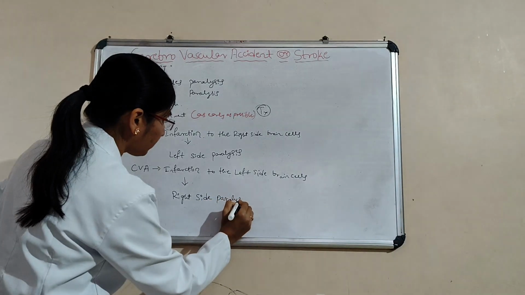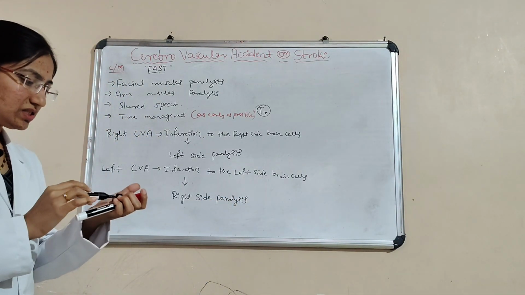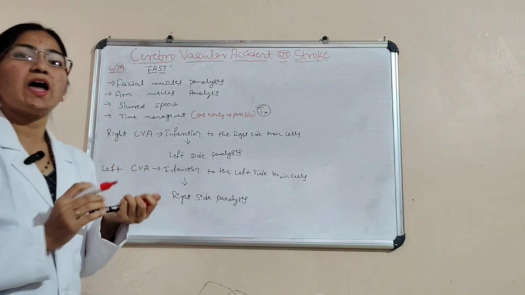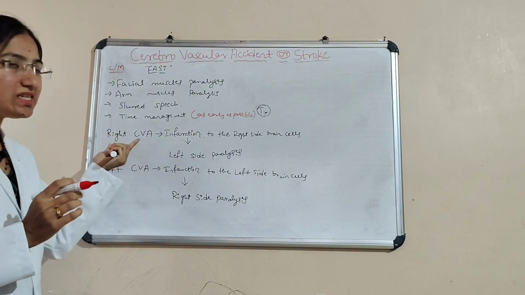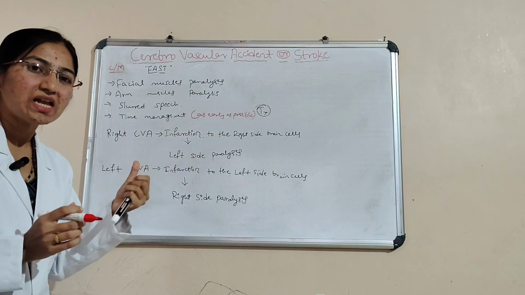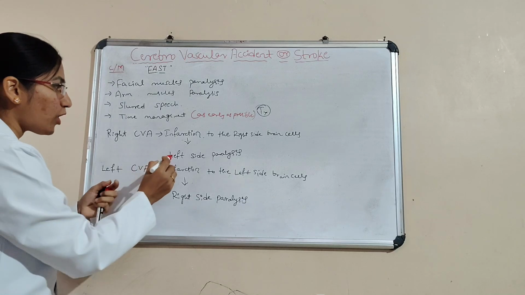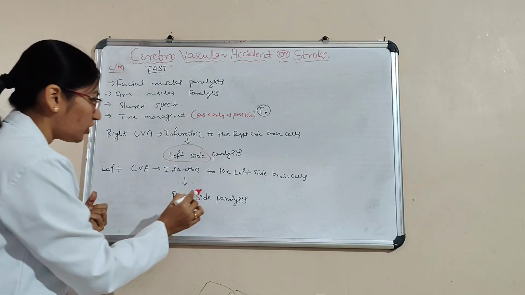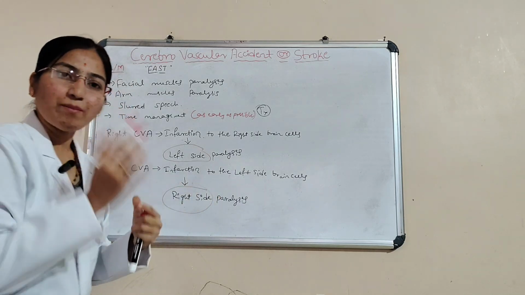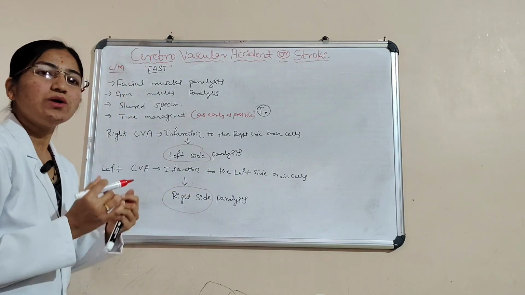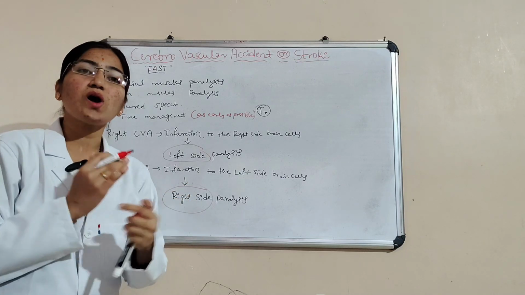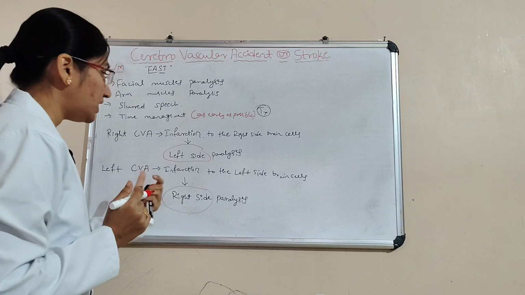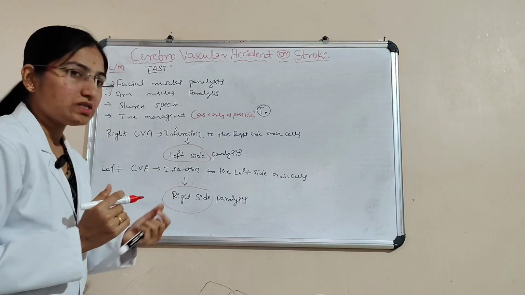If cerebrovascular accident happens to the right side brain cells, it always causes a problem for the left side. If it happens to the left side, it always causes right side body paralysis. Why is this so? Neurons in the medulla oblongata are crossly connected. That's what gives this result.